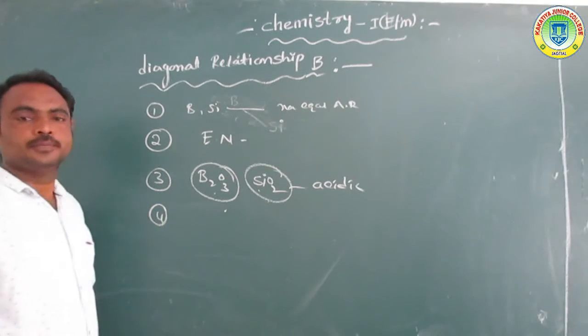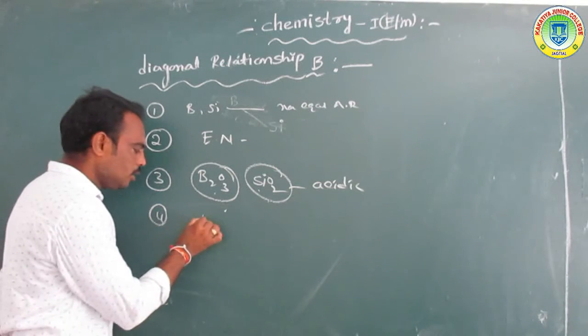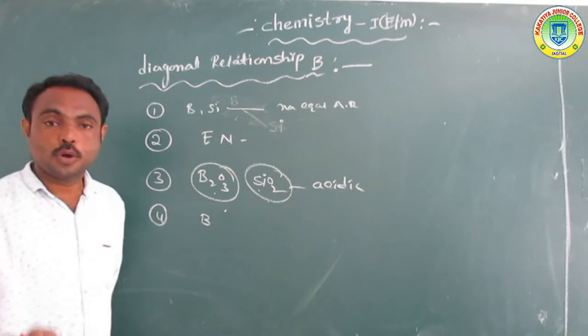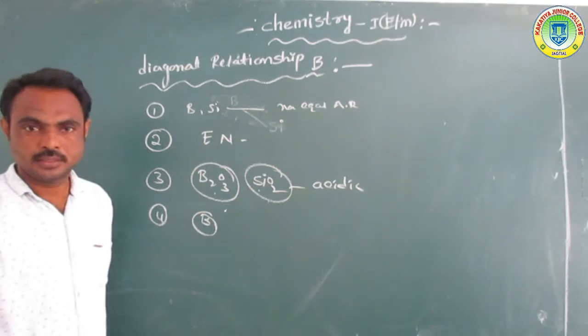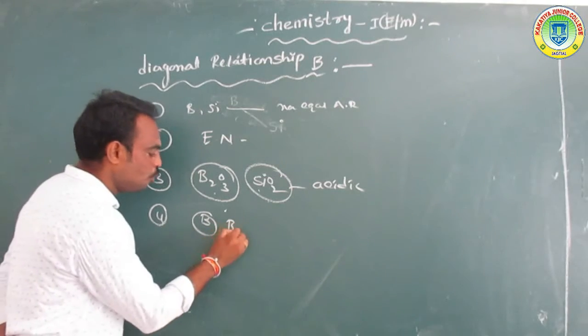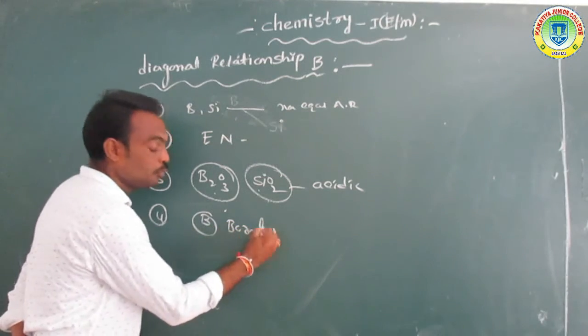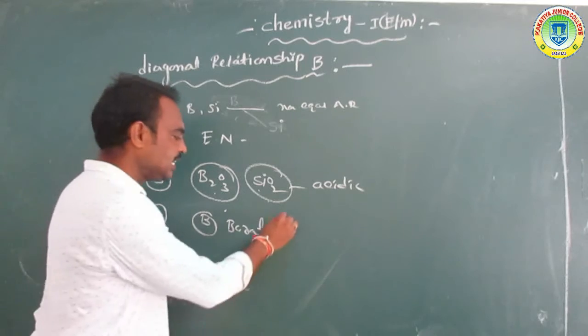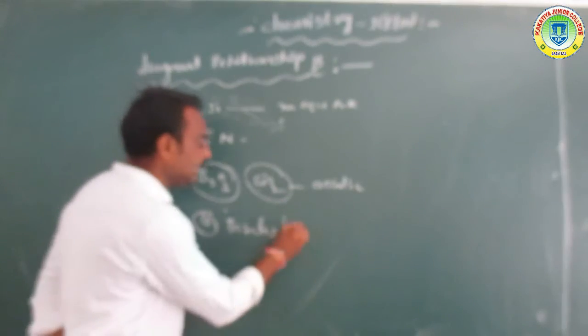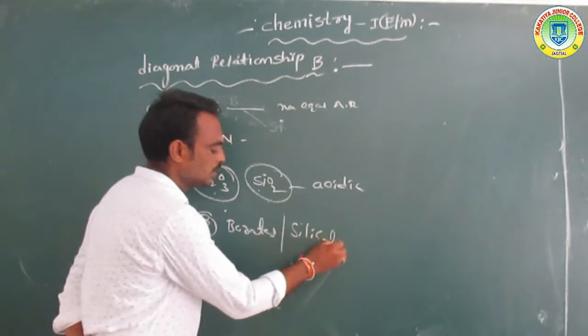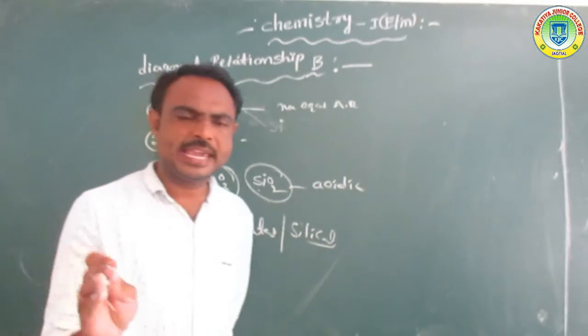Next one: boron gives some specific compounds, that is borates. At the same time, silicon also gives silicates. What are silicates?